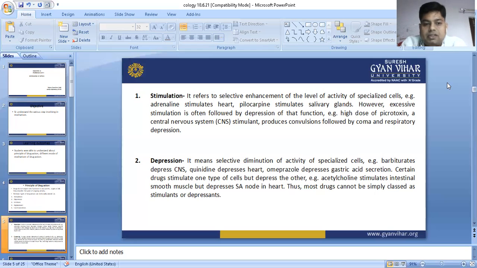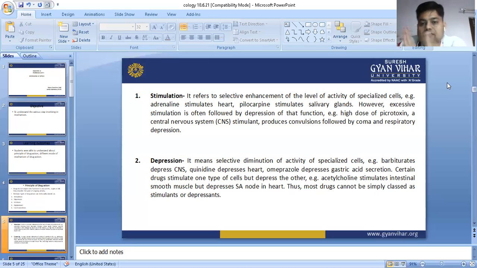A high dose of picrotoxin, a central nervous system stimulant drug, produces convulsion followed by coma and respiratory depression. It is a very common thing, because picrotoxin is a CNS stimulating substance, but in the case of excessive stimulation in the brain, the channels will open, then the sodium and calcium ion concentrations will fluctuate, and it may cause convulsion.